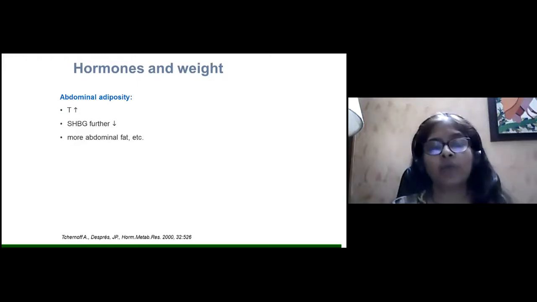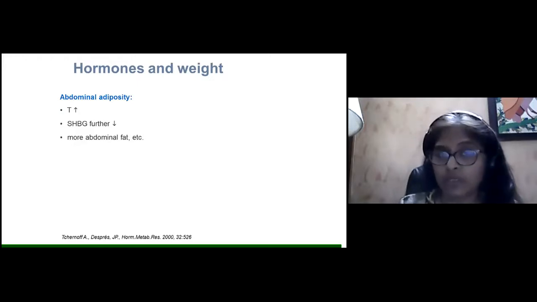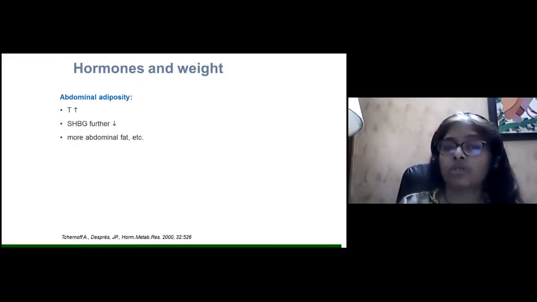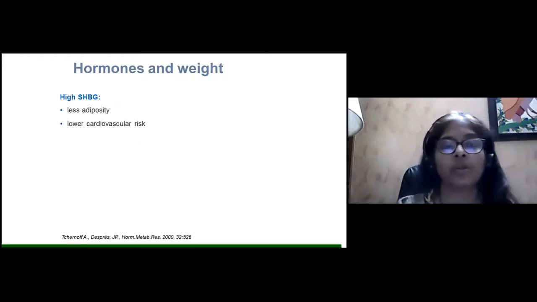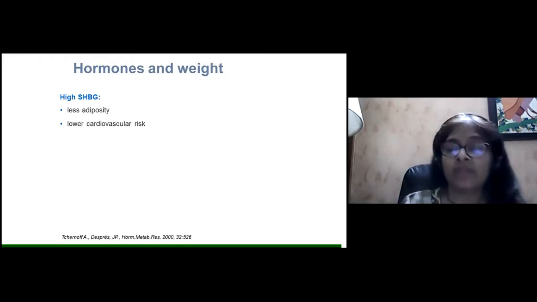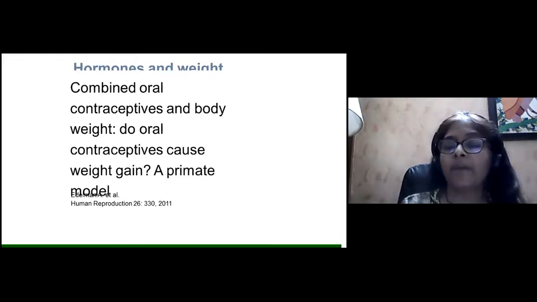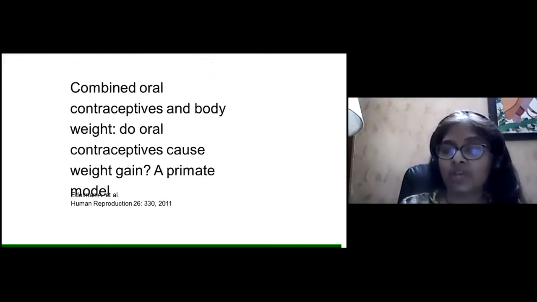So in abdominal adiposity, testosterone also increases and SHBG further decreases, and there is more abdominal fat, etc. And then this goes on and on. Therefore, with high SHBG, there is less adiposity and low cardiovascular risk. So, combined oral contraceptives and body weight: do oral contraceptives actually cause weight gain?